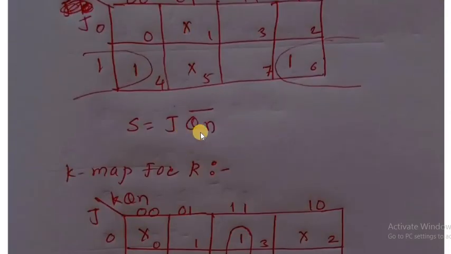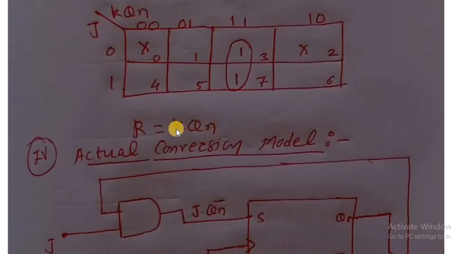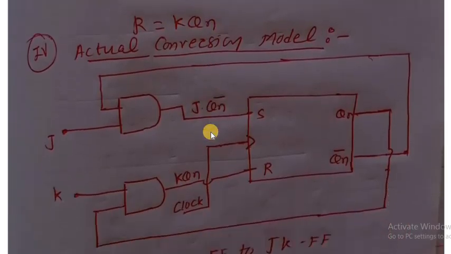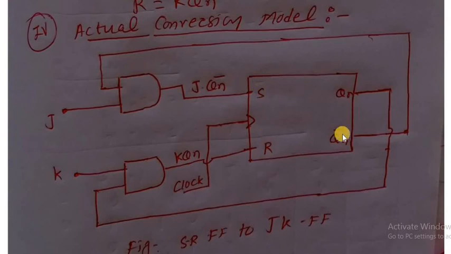S which is equal to J QN bar, R which is equal to K QN. See here, S and R are the inputs of the given SR flip-flop, and QN bar, QN are its outputs. The SR flip-flop is given a clock pulse. For any flip-flop, a clock pulse is needed to change its state. Without a clock pulse, we cannot define any sequential circuit or any flip-flop. Therefore, S and R are the two inputs, and S is equal to J QN bar.